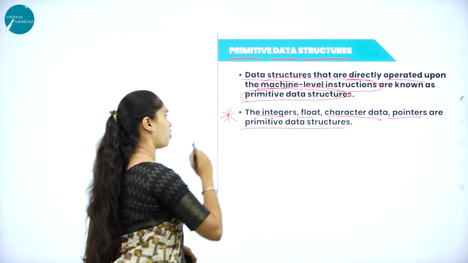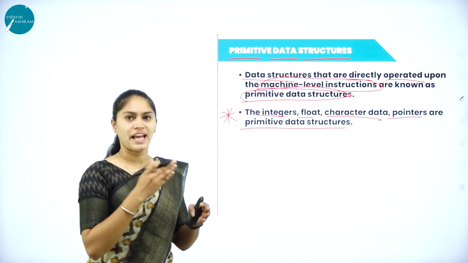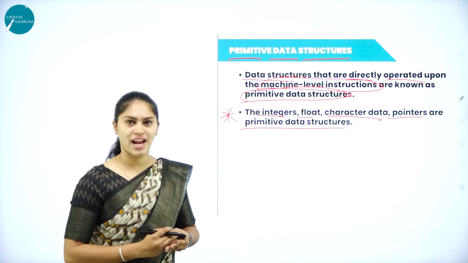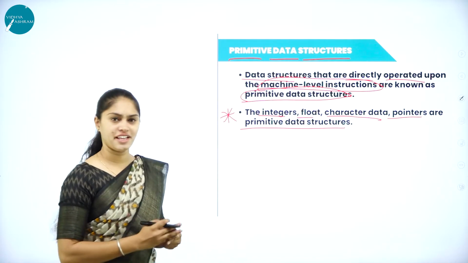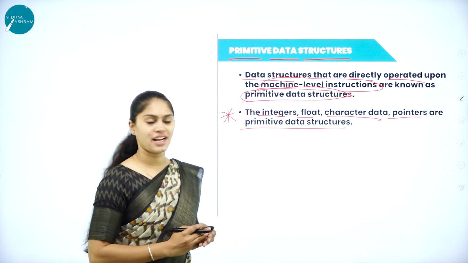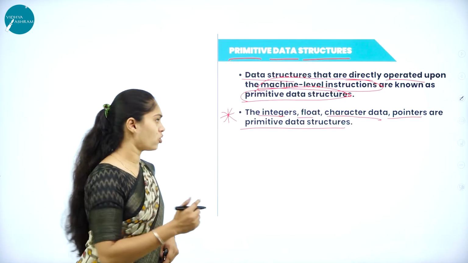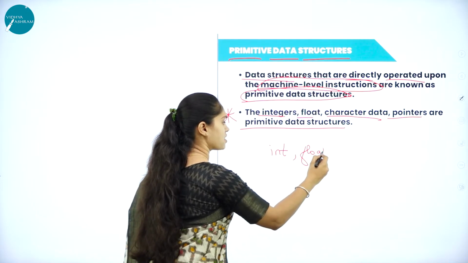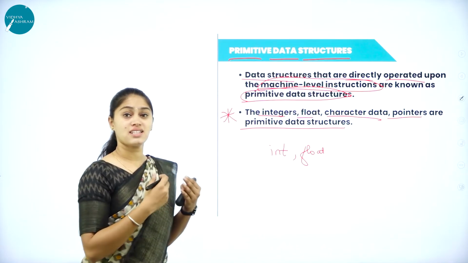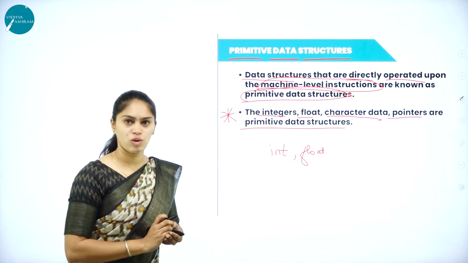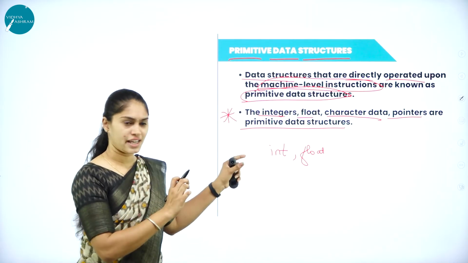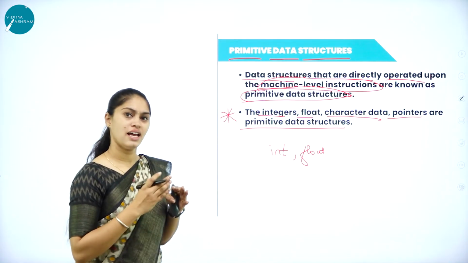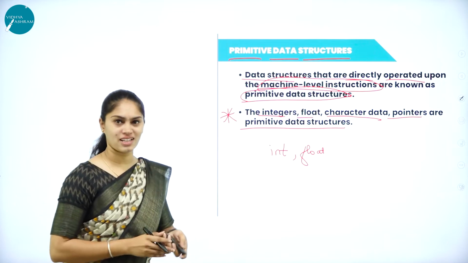Very, very important. Mention any 2 examples for primitive data structure. At that time, what are you supposed to write? You have to write either integer, float and character data and pointers. So don't write it as int, float or char. These are the data types, but we are working on the data structure. So it has to be the full word, so you have to write integer and float, character data and pointers. So these are the examples for the primitive data structure.